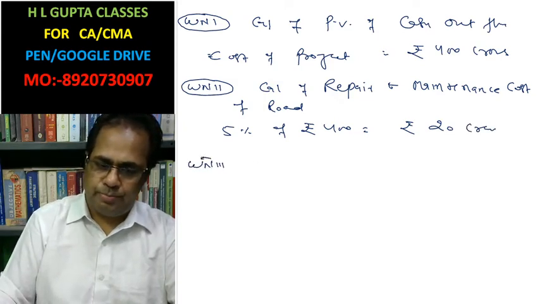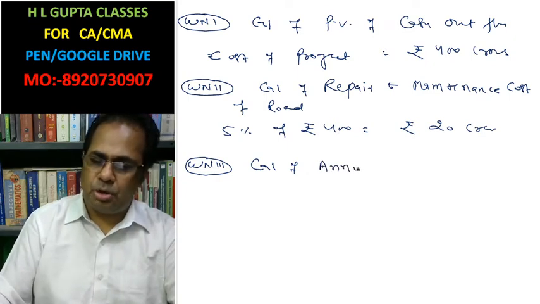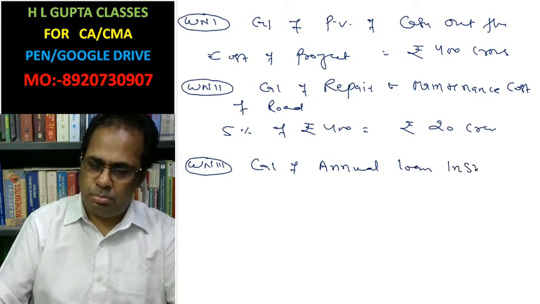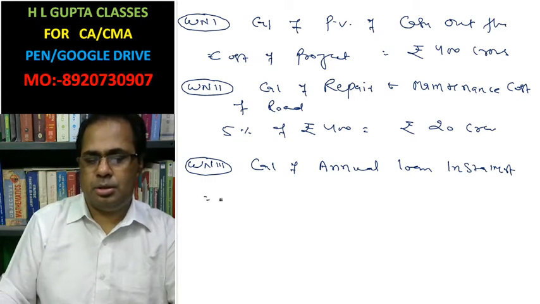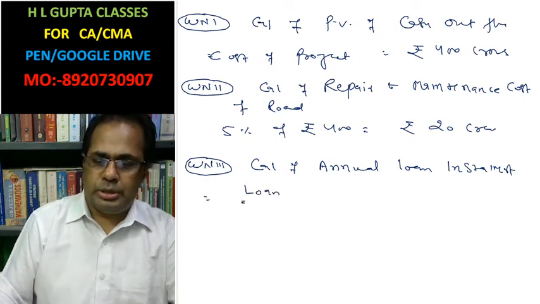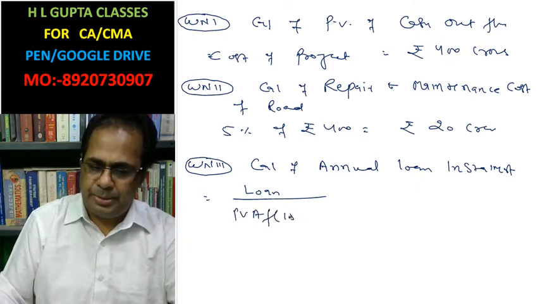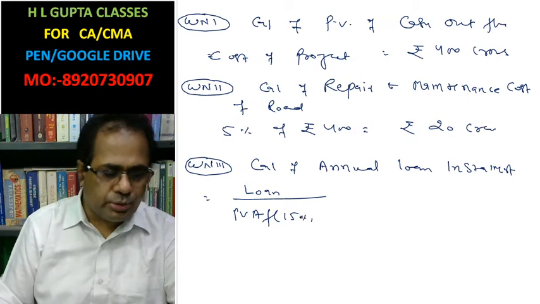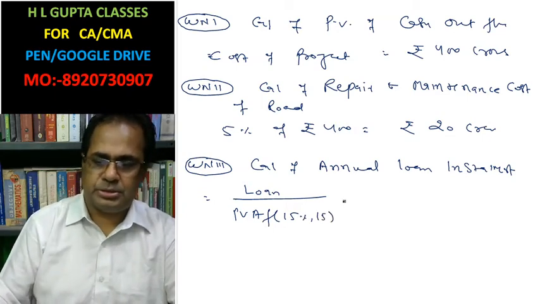Working note 3: calculation of annual loan installment. Annual loan installment equals loan divided by the present value annuity factor at 15% for 15 years.